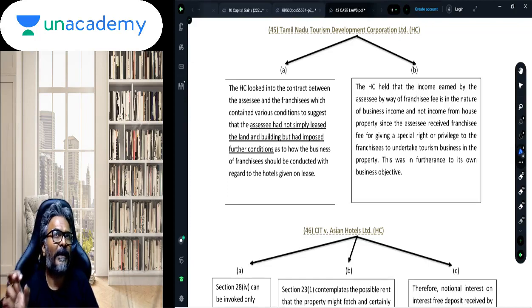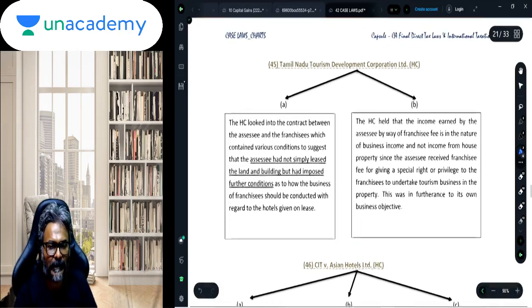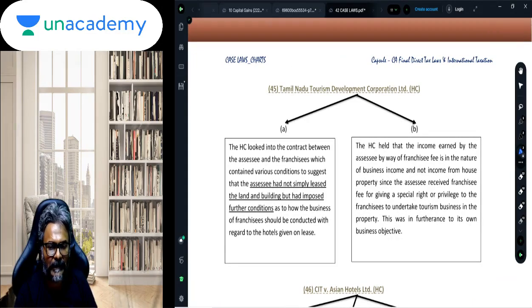So accordingly, that portion of the income was chargeable under the head PGBP. That portion of the income, students, was chargeable under which head? PGBP. Is that clear to all of you students now? Every one of you. So this is how things were being considered over here, and that is how things have to be looked upon.